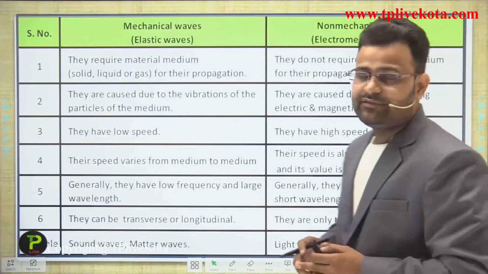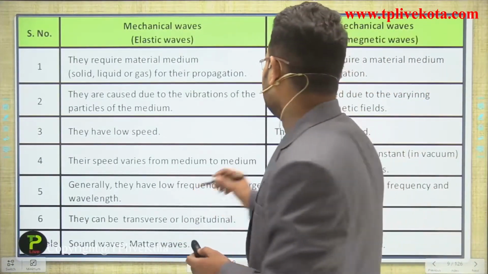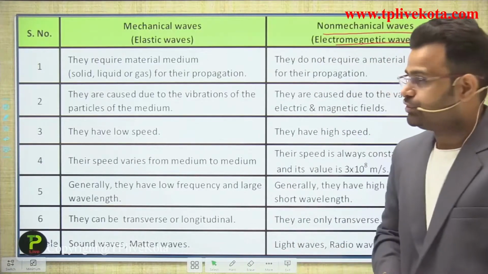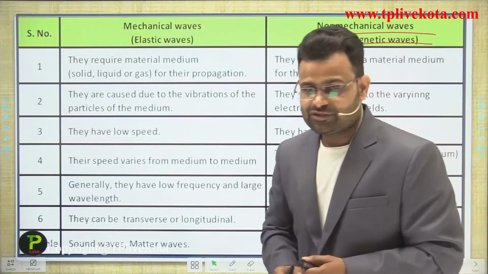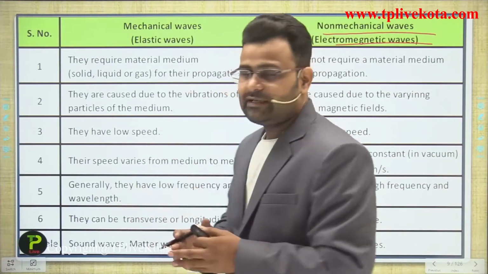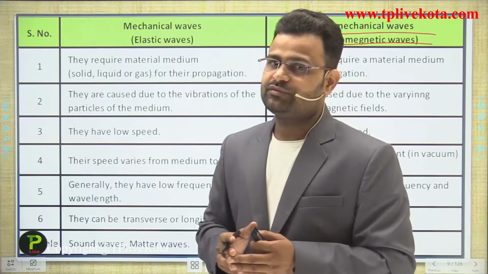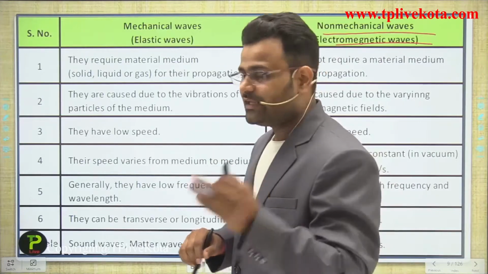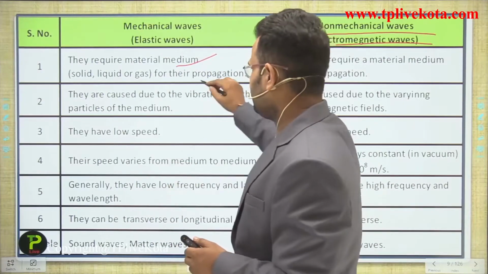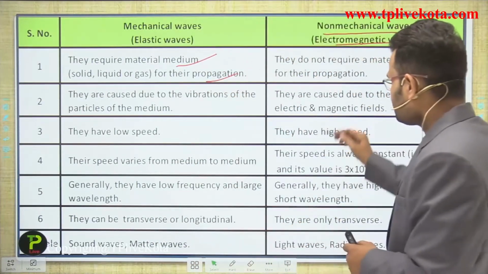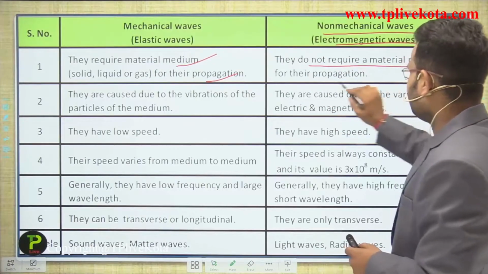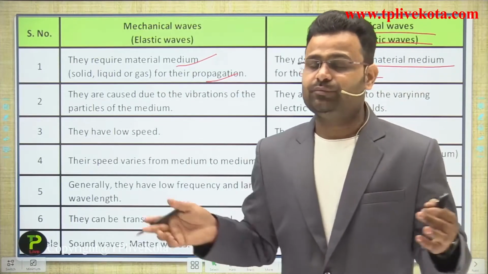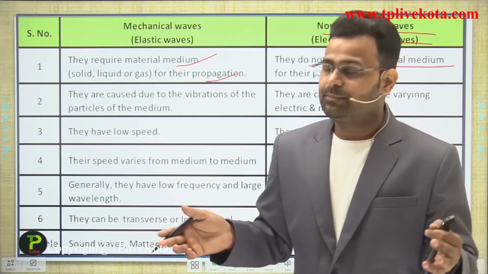some differences between mechanical waves and non-mechanical waves. The other name of non-mechanical waves is electromagnetic waves. So, first difference, on the basis of the medium requirement. Mechanical waves are those waves which require a material medium for their propagation. Non-mechanical waves do not require any type of material medium for their propagation, guys.